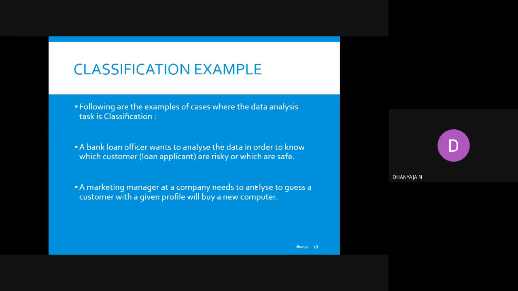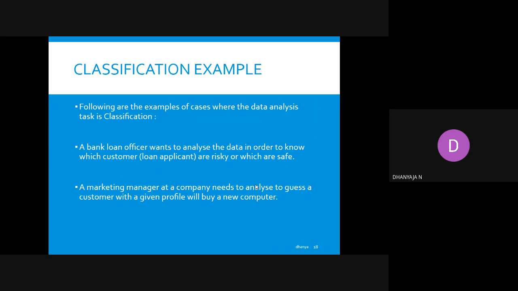While considering the first one, the bank loan officer wants to analyze the data in order to know which customers are risky and safe for a loan. How can they find out? If many people have requested a loan, what will a bank person do?